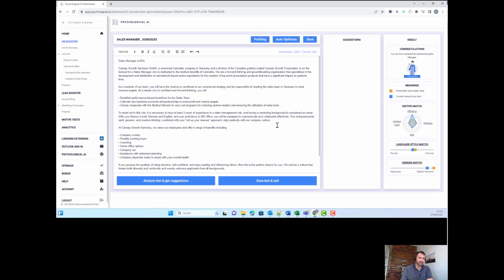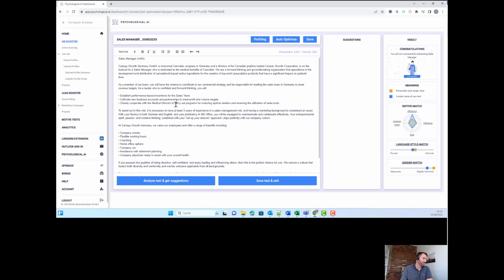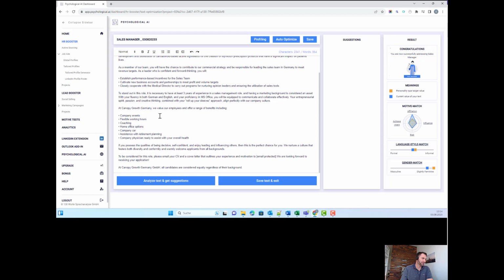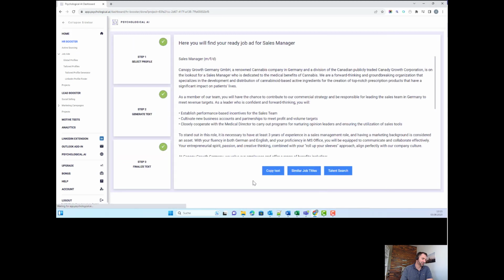Okay, so now we see the result, and we have a good job ad. So it's slightly feminine. It has the tonality. It has rewritten it. It has optimized it, and that's basically the end. So you can still save it as text and edit it, and then you can just copy and paste it also. So those are the two options.